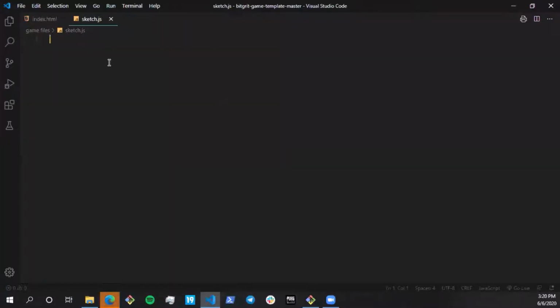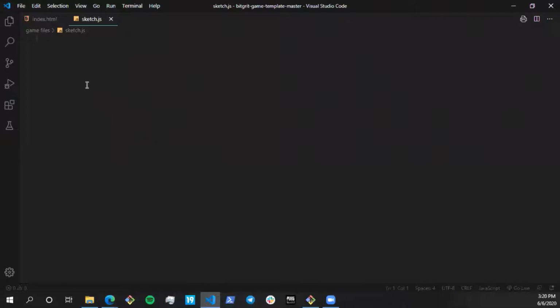All right, so let's switch to JavaScript, and the most important thing in JavaScript is the function itself. When you're using P5 and starting to build a game, the first thing we need is this canvas. In order to do that, we have to set the width and the height.